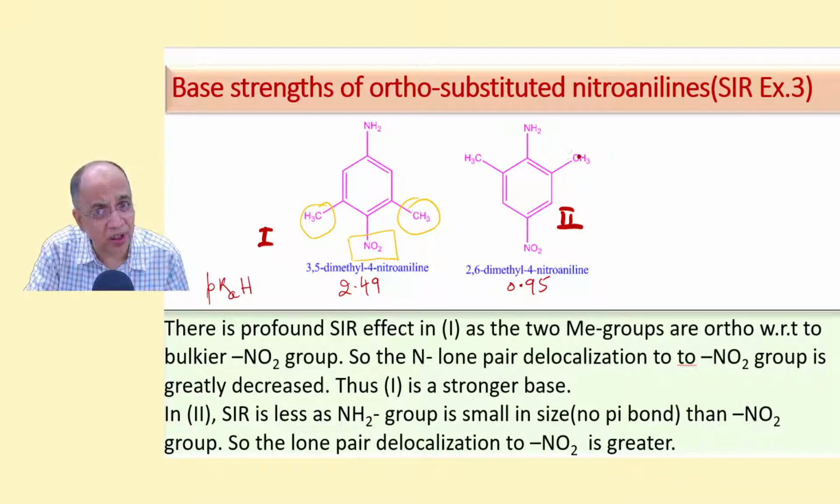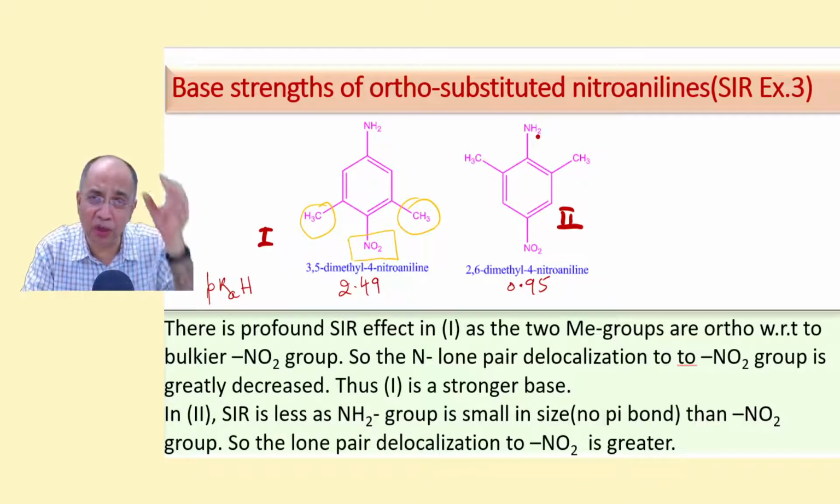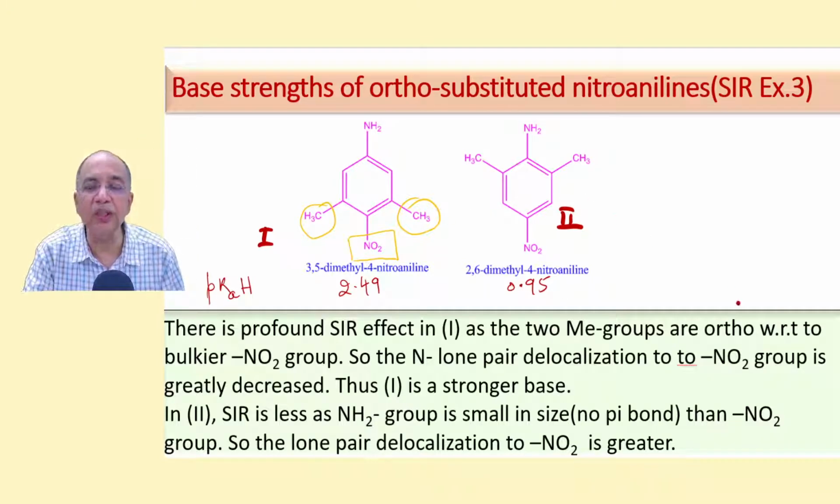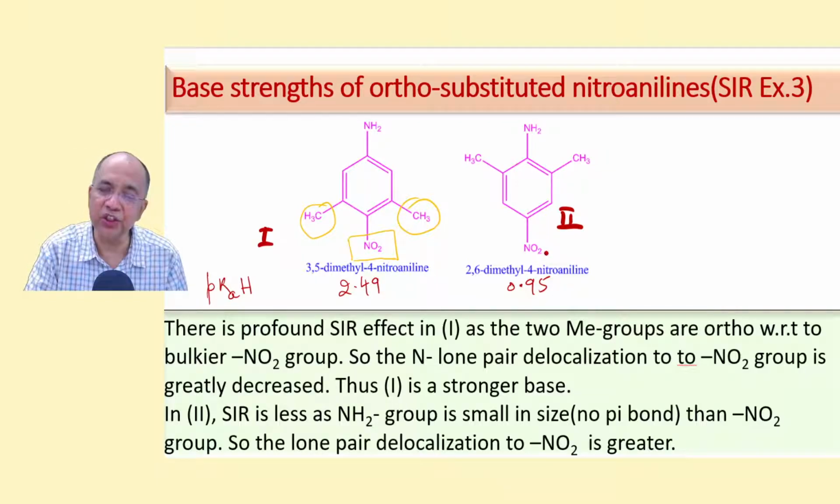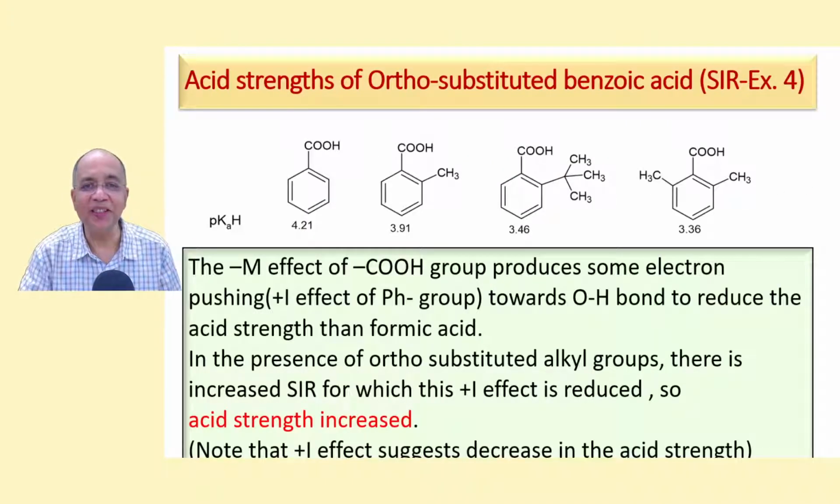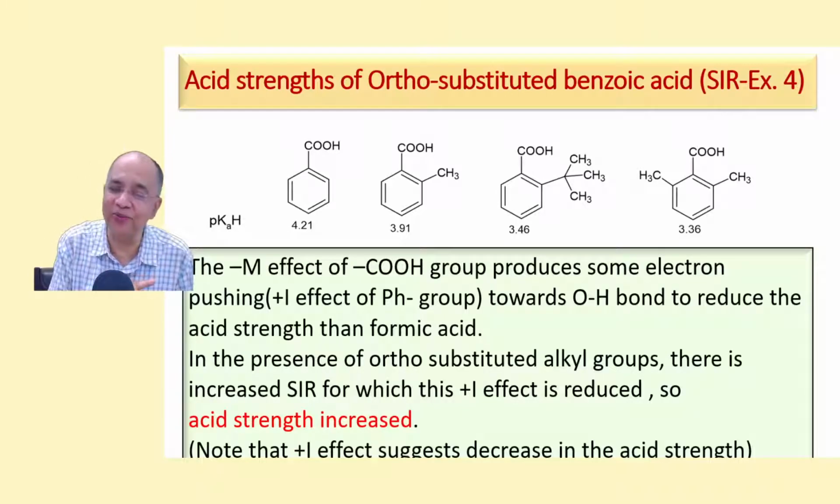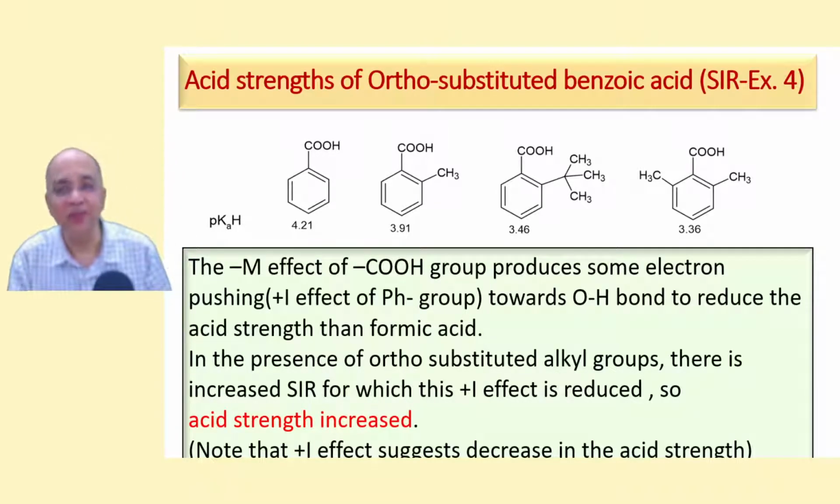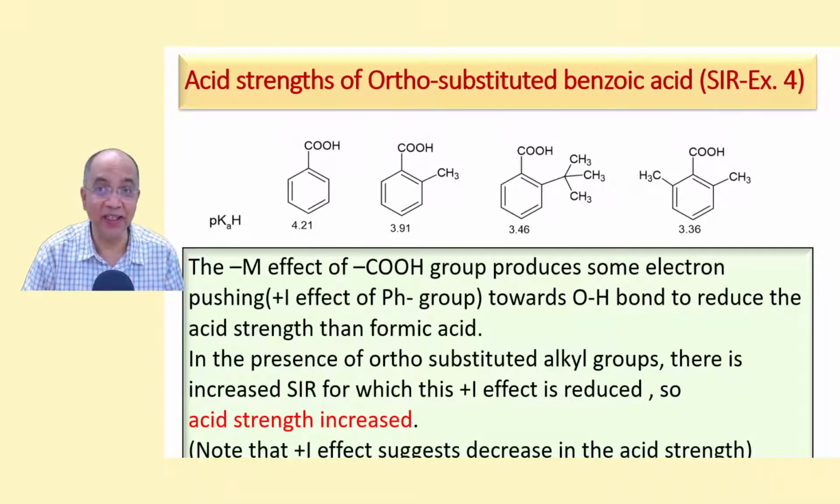There is some SIR here. But amino is a small size group. So the SIR will not work as effectively as it will work here and inhibit resonance delocalization. And as a result, the lone pair will be less available here because it cannot go inside, but here it will go inside and the extent of delocalization is more. Now, this is the last slide of this particular video, example 3, example 4.